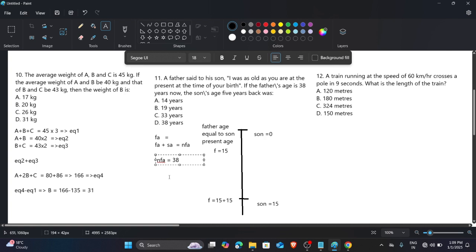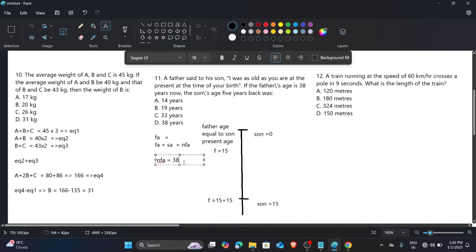So what is it saying about 5 years back? The age of the father is nothing but double of itself. Okay, at first 15, and because it is equal to the son's present age. That is, the father's old age is equal to the son's present age, at a similar time interval.